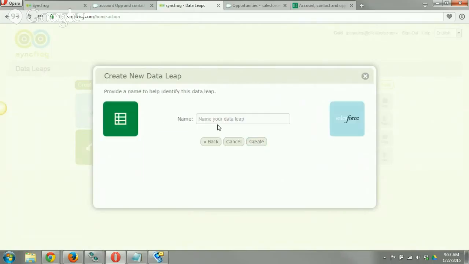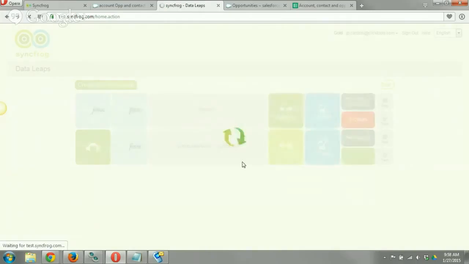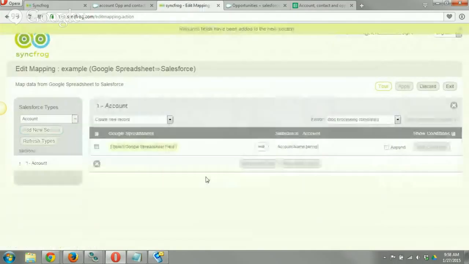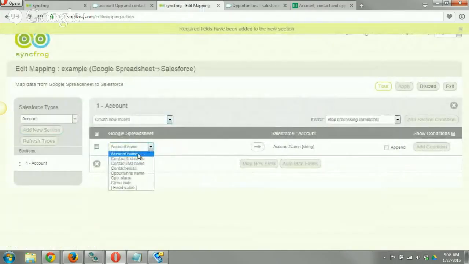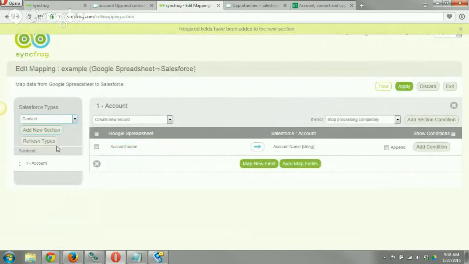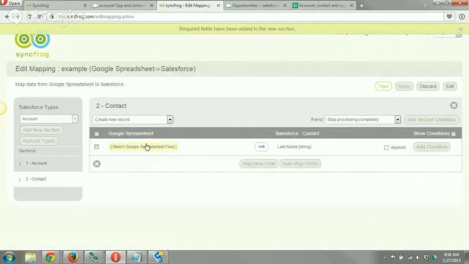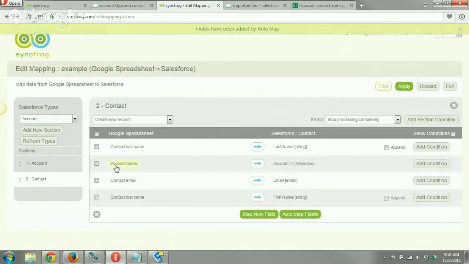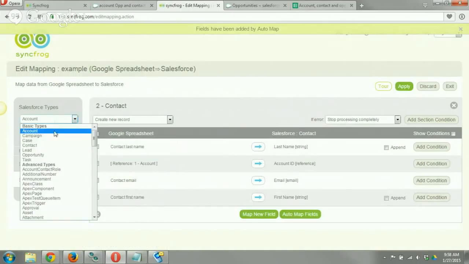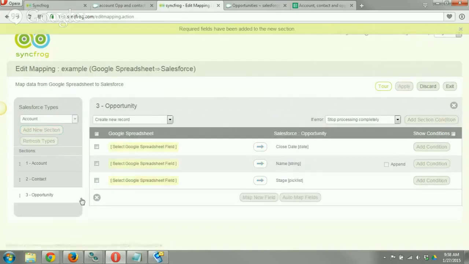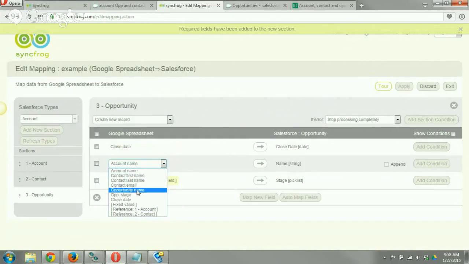And our credentials, for example, and click on Create, and we'll say, OK, take me to the mapping. Again, we'll do the same exact thing. We'll do create new, or account name equals account name. Contact, again, same exact thing. Contact last name. Do opportunity, and again, we'll do the same thing. Contact email, and now we'll do the same thing with the opportunity. And close date. Opportunity name.